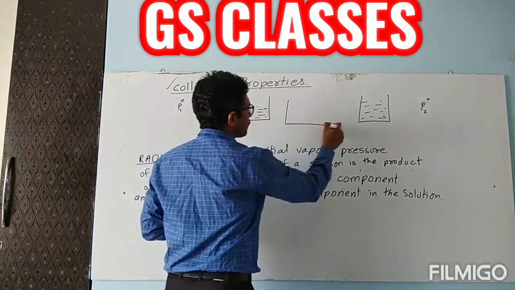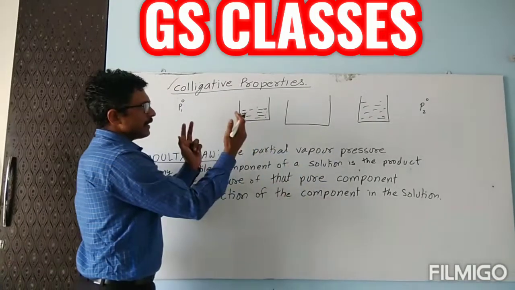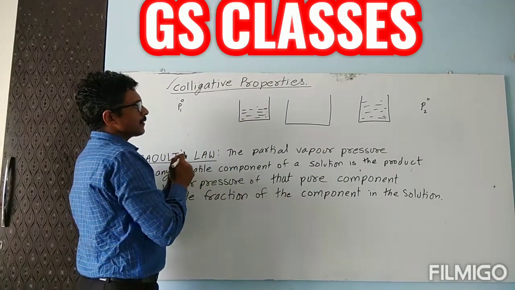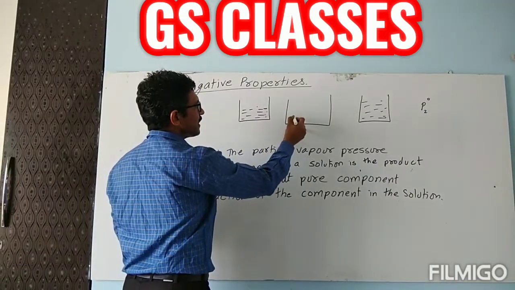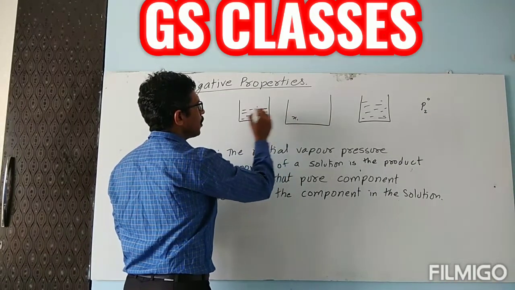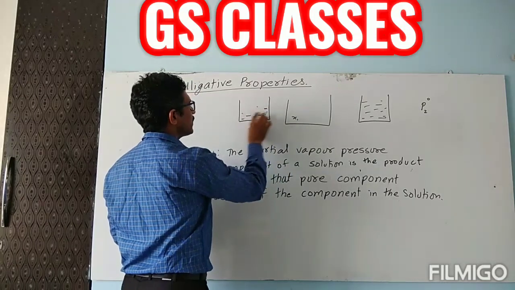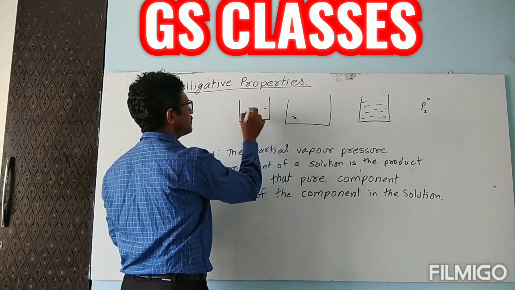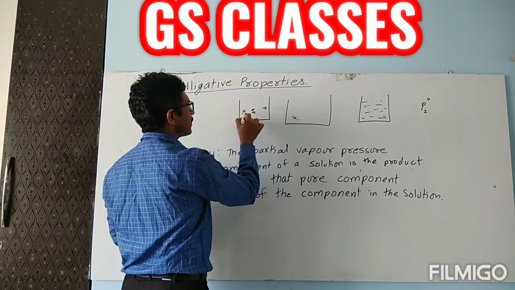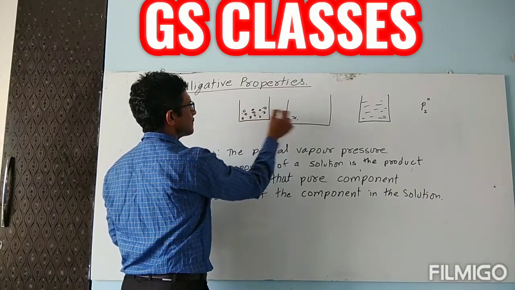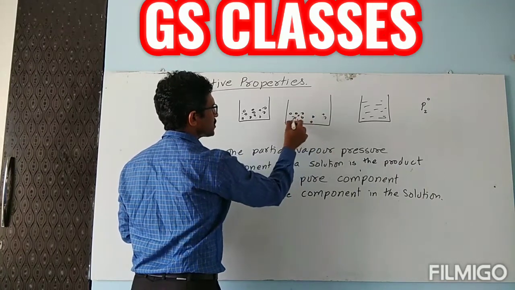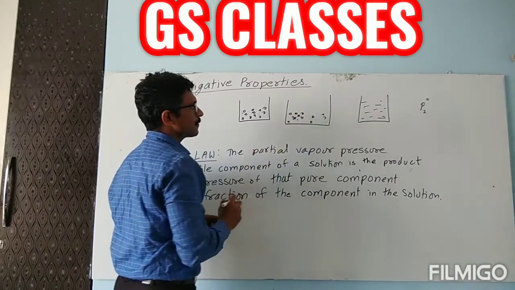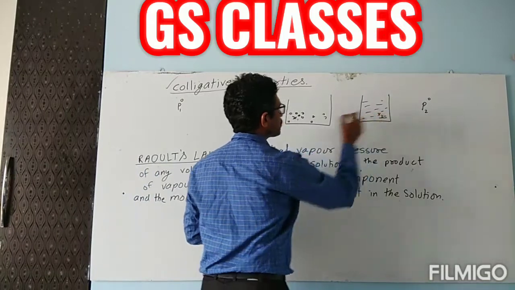Now, in another container, a few moles of this one I am putting, say x1 mole of this substance. I will give it another symbol, say like this. X1 is present, and this I am taking as x2.